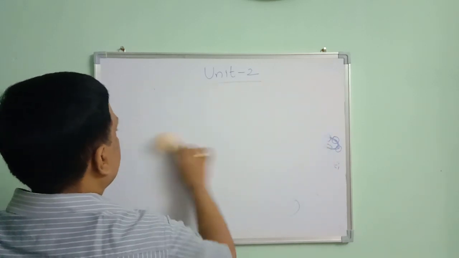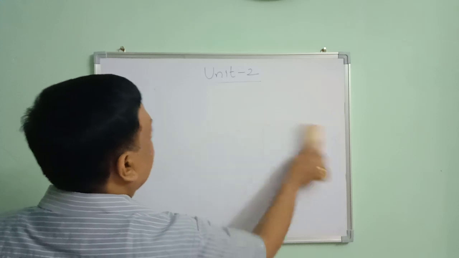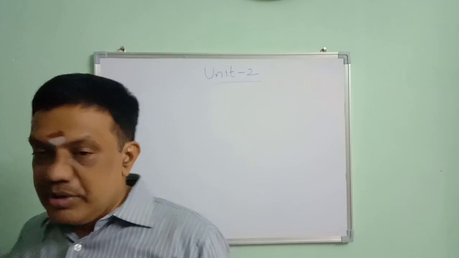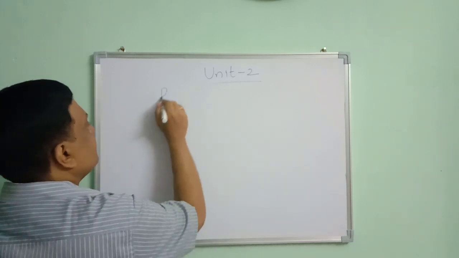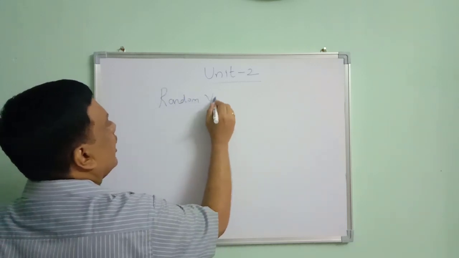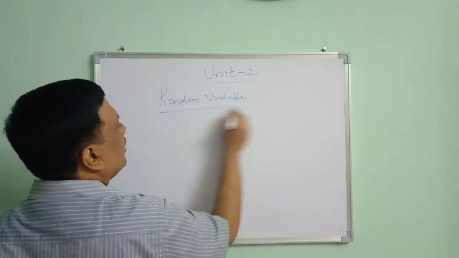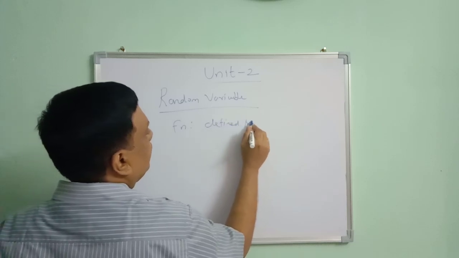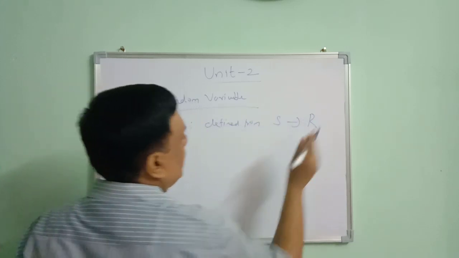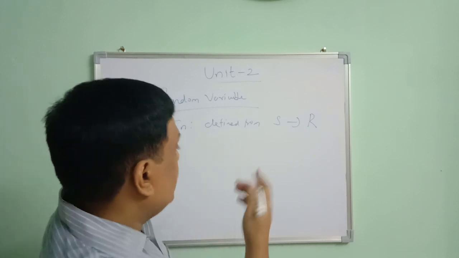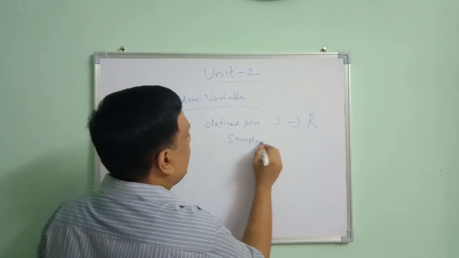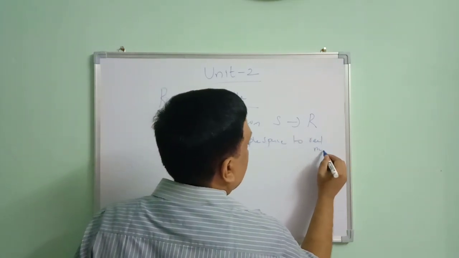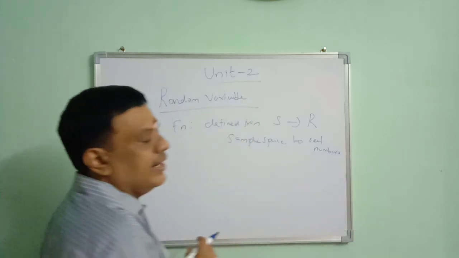So in our exam, we are having the next concept. What is the next concept? Random variable. Important concept, random variables. What is a random variable? Random variable is a function defined from sample space to real numbers.